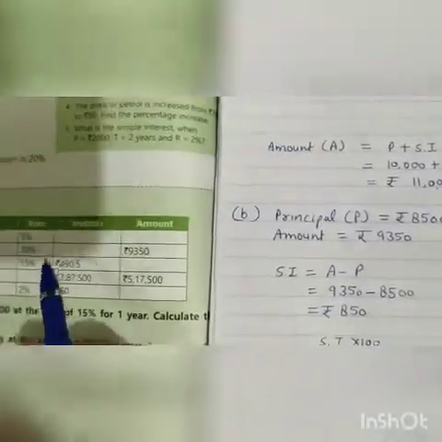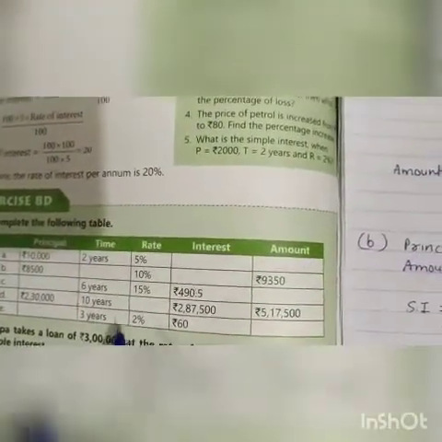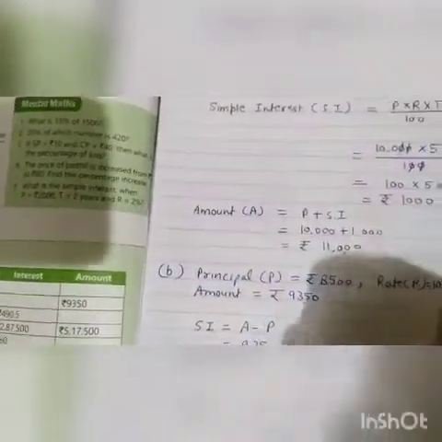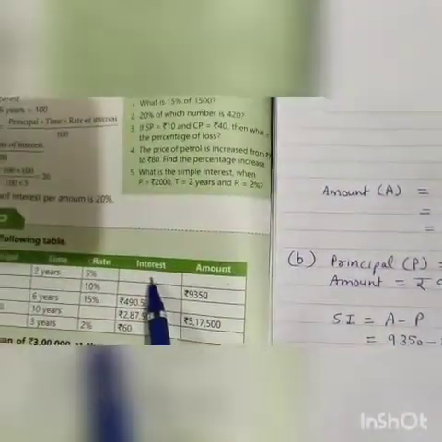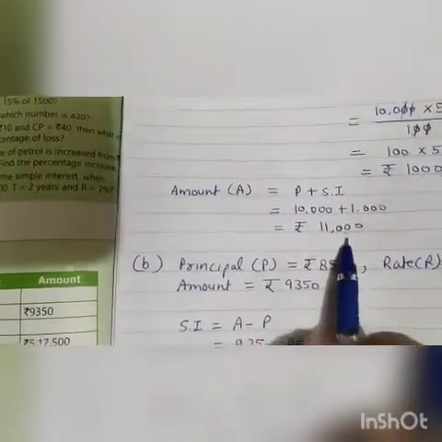So, no need to make this table. You will do like this: A part, B part, C part. So, interest is 1,000 rupees and amount is 11,000 rupees.